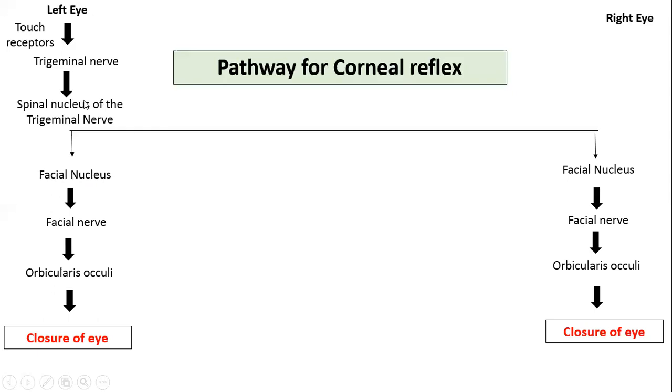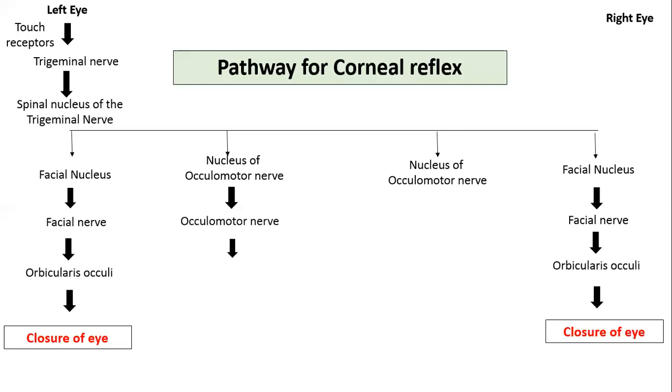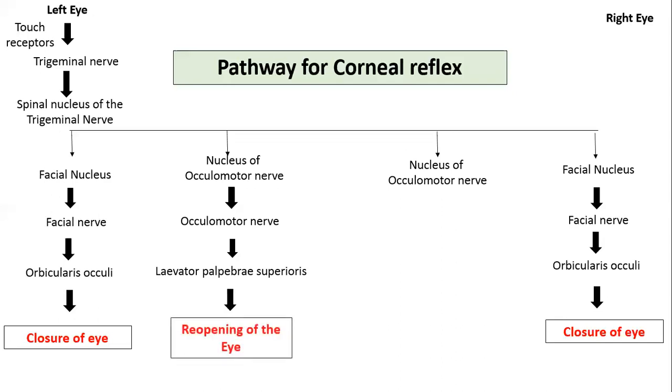Now, following the closure of the eyes, there is reopening of the eye, and this occurs due to the projection of the fibers from the spinal nucleus of the trigeminal nerve to the nucleus of the oculomotor nerve. And from here, the fibers project to the nucleus of the oculomotor nerve of the opposite side. And from there, the fibers are carried by the oculomotor nerve to the muscle, and the muscle involved is the levator palpebrae superioris. Now, when this levator palpebrae superioris contracts, it causes the reopening of the eye.